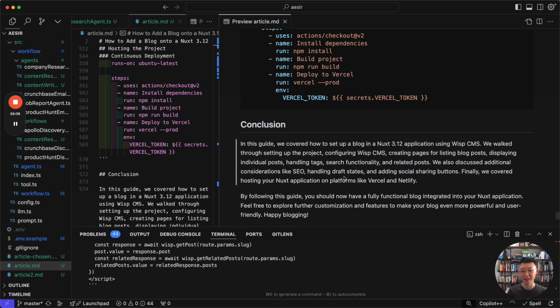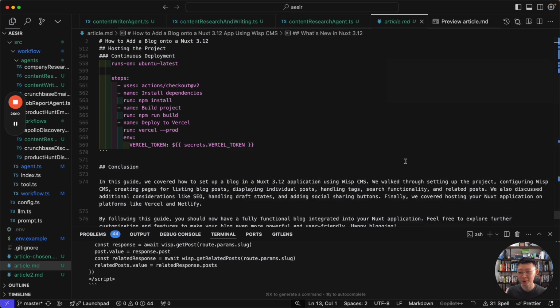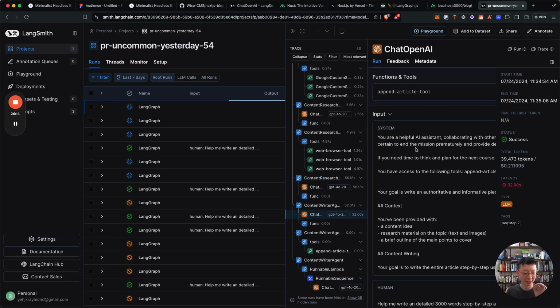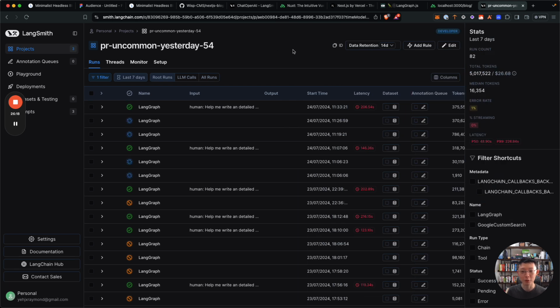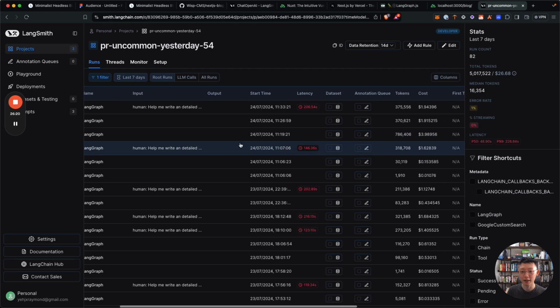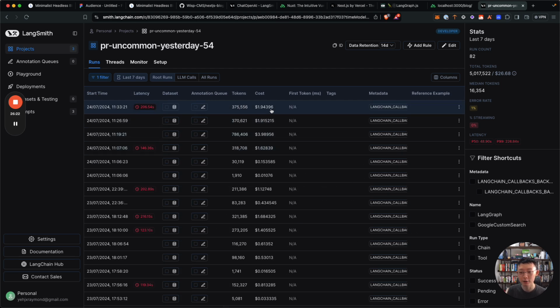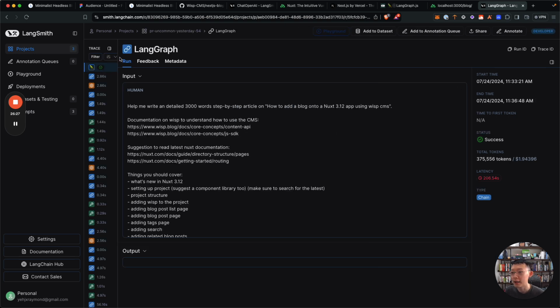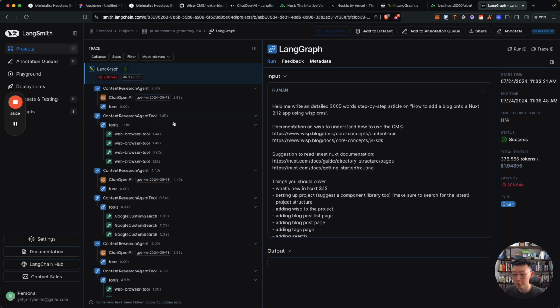Okay, this is amazing. So you can see AI is pretty good at it. I'm pretty sure there's still some editing to be done for that blog post over there. Let's take a look at the execution. The total cost of it is about $2. And this is the trace. Let me open it up.